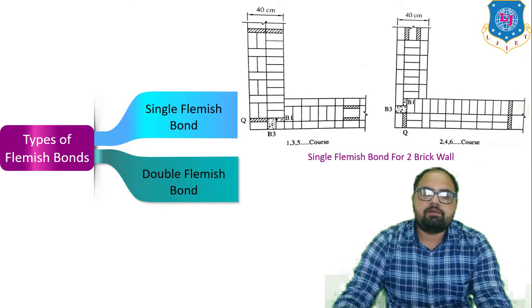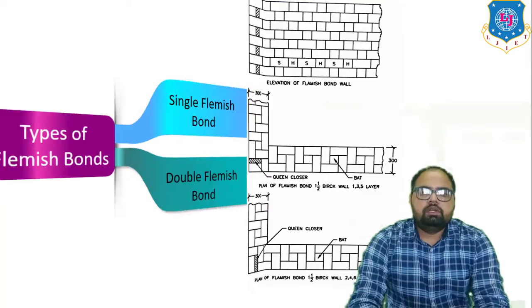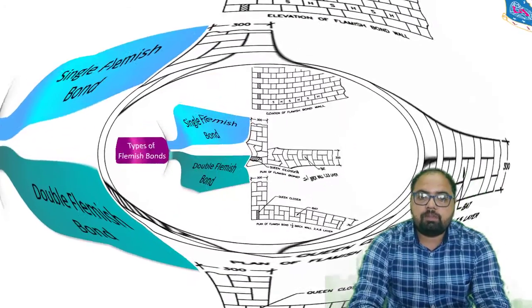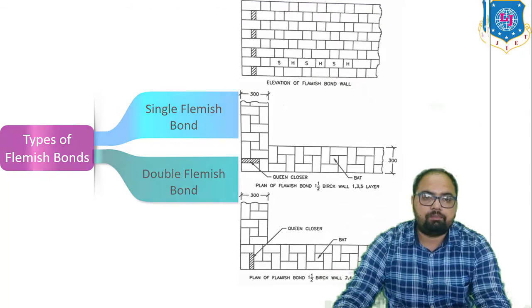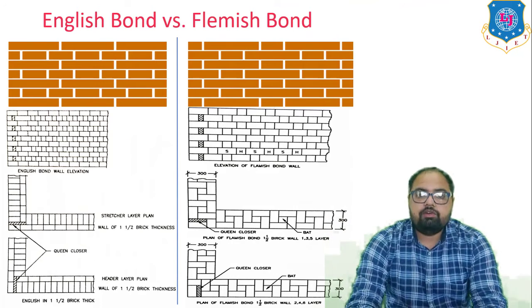The next is the double Flemish bond. In each course the appearance is the same, facing and backing. At facing and backing there is a Flemish bond in case of double Flemish bond. It is more economical and better in appearance than the English bond. When the thickness of the wall is an even multiple of half brick, no bats are required in this type of wall.